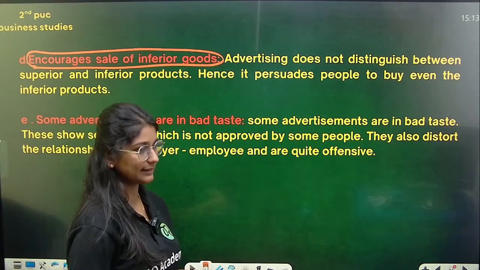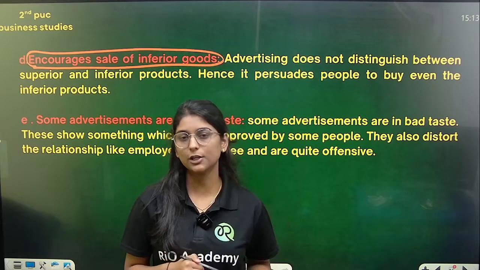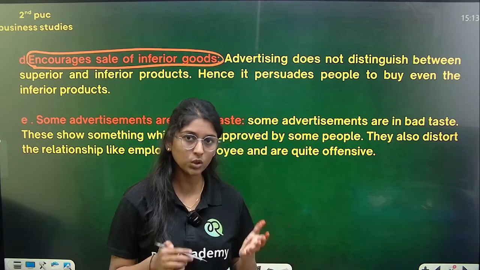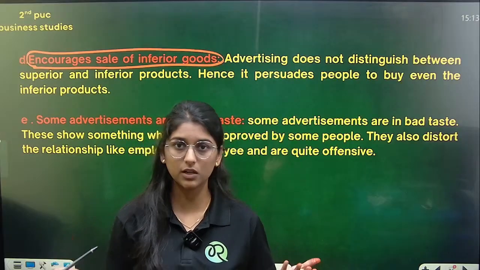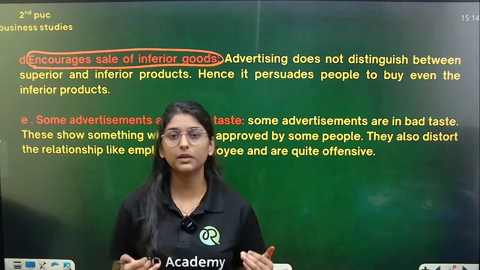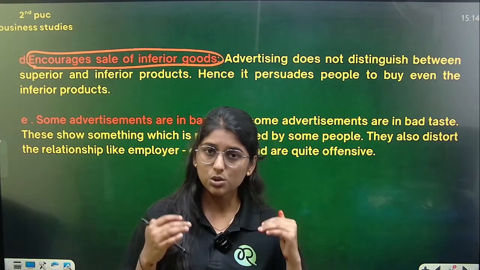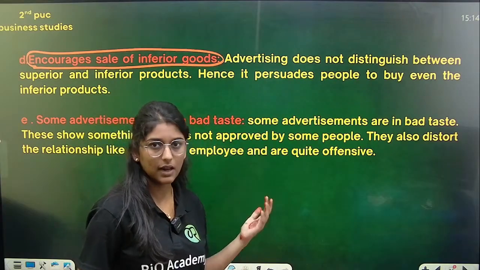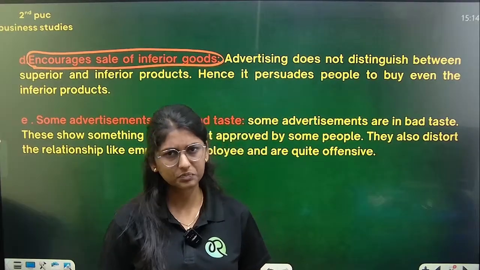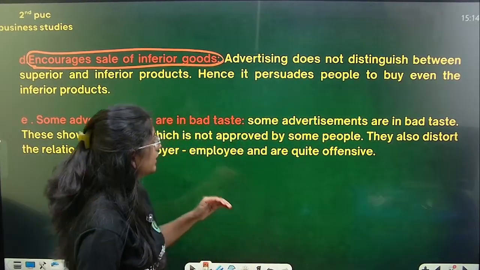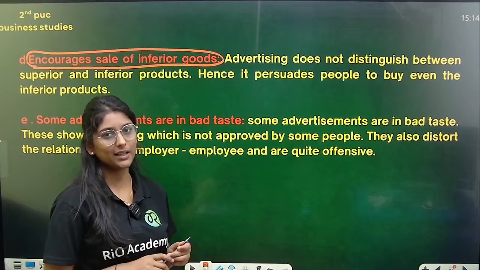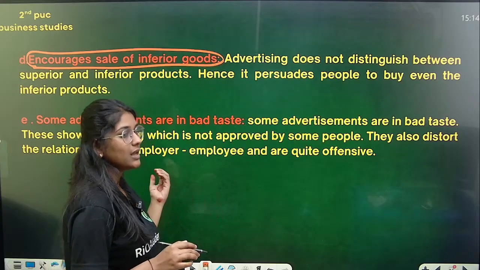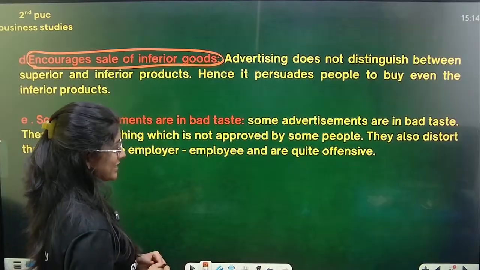So basically what happens is, when you do advertising, as I said, we do not focus much on the demerits in advertising, and we don't even distinguish which is an inferior good and which is a superior good. While advertising a product, we only tell about the merits of that product. So in that case, even inferior goods, it is going to encourage people to buy those kinds of inferior goods too. So it is one of the disadvantages, or objections, of advertising that we mention.